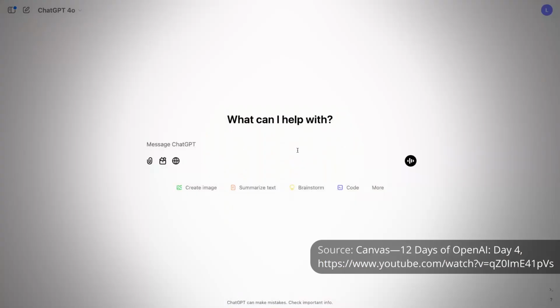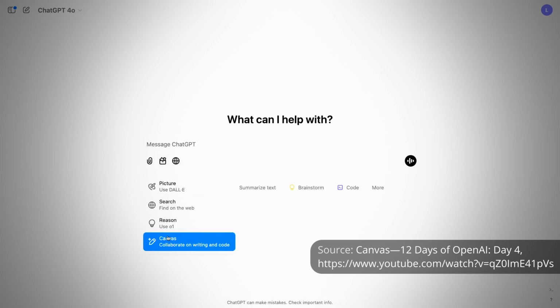So here we go. Today, though, we're talking about Canvas, which is a product that we've had in beta for Plus users for the last couple months. Canvas allows you to collaborate with ChatGPT on writing and coding that goes beyond simple chat. So if I go to ChatGPT, you'll notice starting today, there's a new button in the composer that lets us see all the tools available, one of which is Canvas. So I'm going to click that. And now anything that I type here is going to create a canvas.